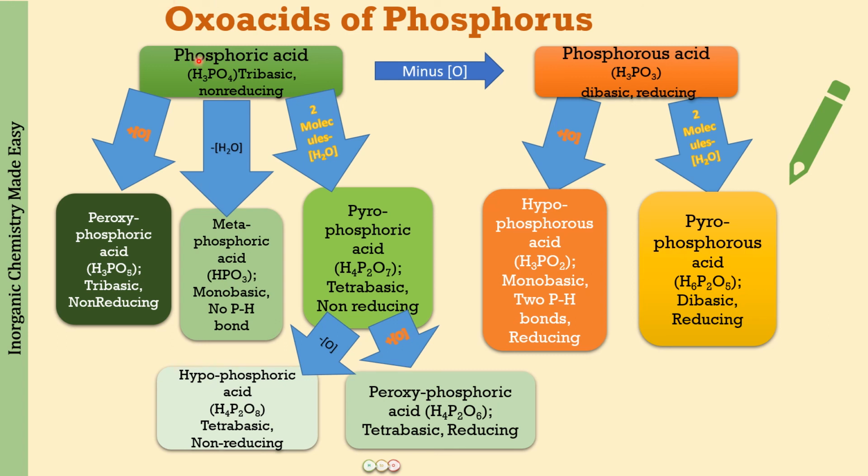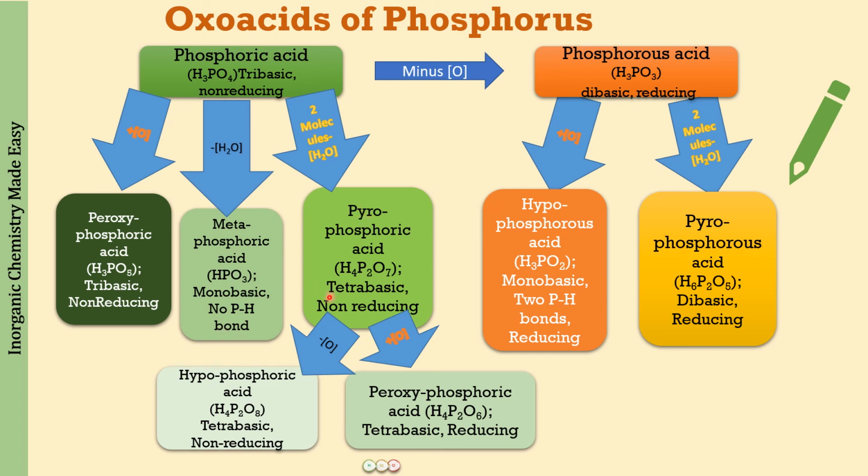So for example, phosphoric acid H3PO4 has three OH groups, so it is going to be tribasic, and because it does not have any P-H group, it is going to be non-reducing. We have phosphorus acid having two OH groups, so it will be dibasic, and one P-H group, so it will be reducing in nature. The rest I have written over here, so you can check with the structures. Peroxyphosphoric acid will be tribasic, non-reducing. Metaphosphoric acid will be monobasic. It does not have any P-H bond, so it is going to be non-reducing in nature.